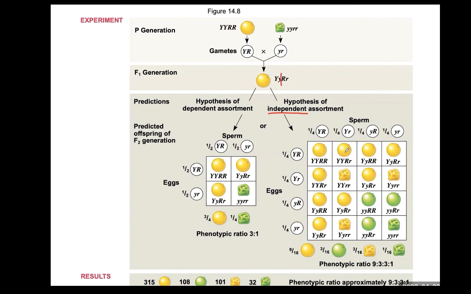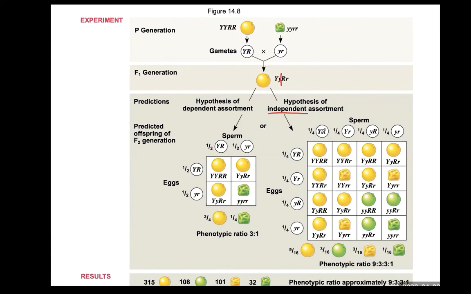How can these 16 kinds of combination of genotype take place? He analyzed that the sperm from the F1 generation, with this genotype, the allele for color gene and allele for shape gene, independently behave.